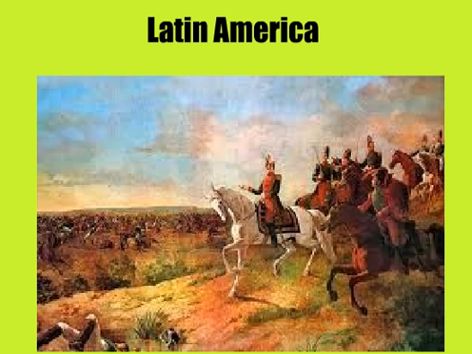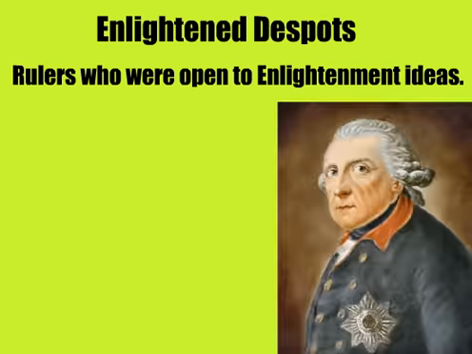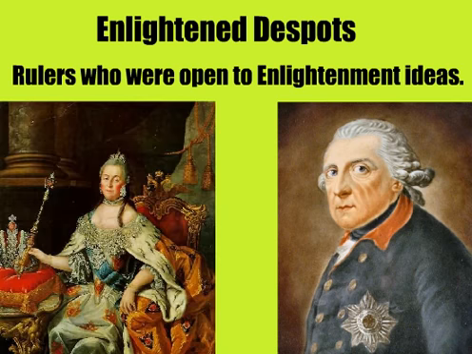Though some absolute monarchs were quick to silence their critics, others embraced Enlightenment writers and were known as enlightened despots. Rulers such as Frederick the Great of Prussia and Catherine the Great of Russia supported the arts, education, religious toleration, and an end to certain torture punishments.